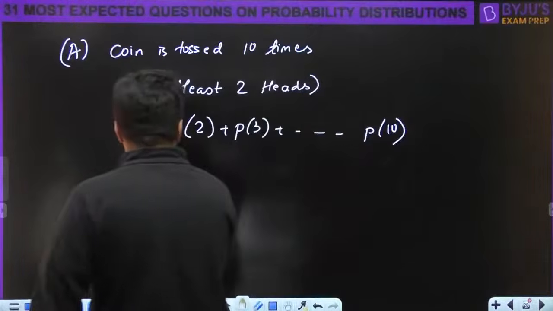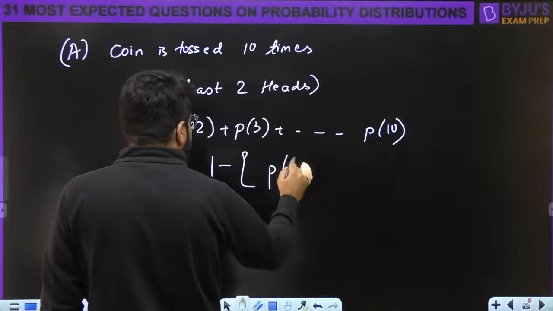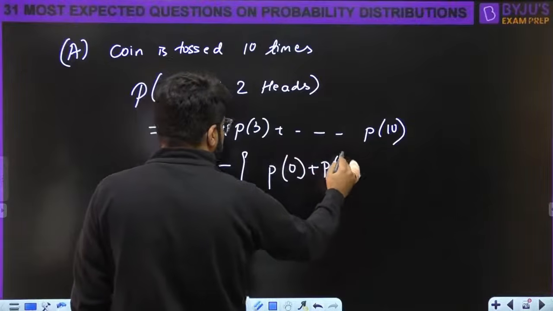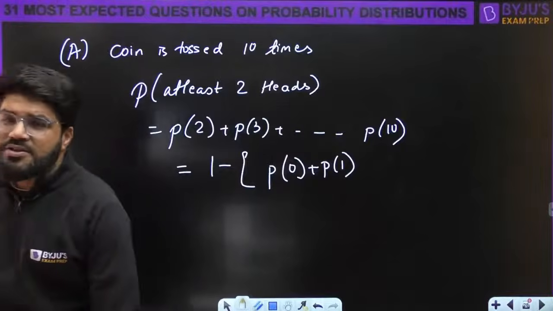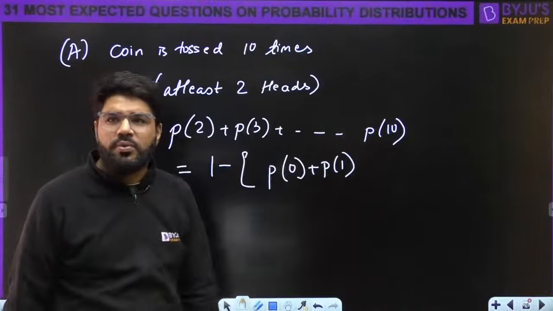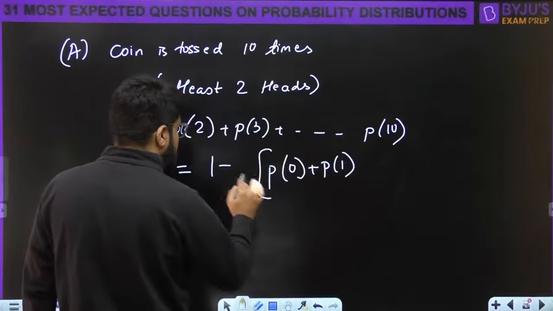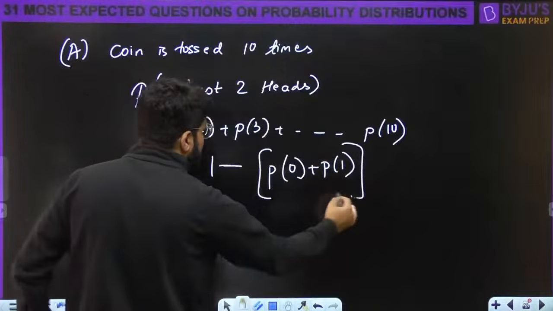So better, 1 minus the reverse case. What is left? 0 heads or 1 head. The minimum is 0 heads. So the summation from probability of 0 heads up to probability of 10 heads should be equal to 1. So we can obtain it using 1 minus probability of 0 plus probability of 1.